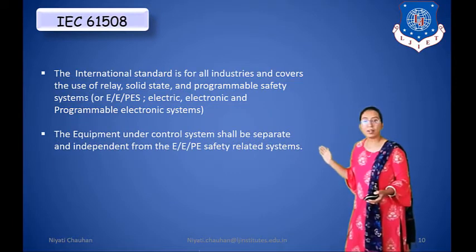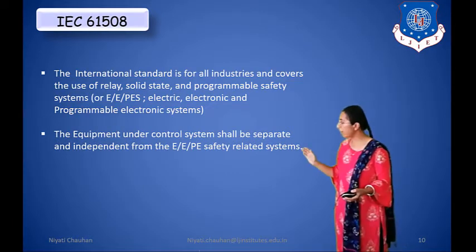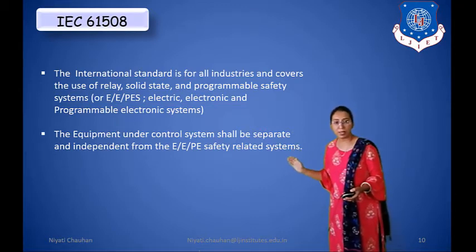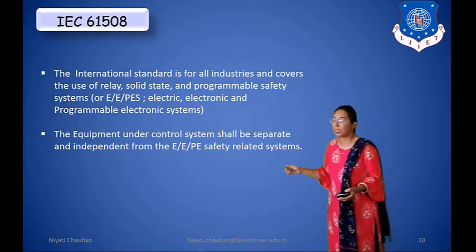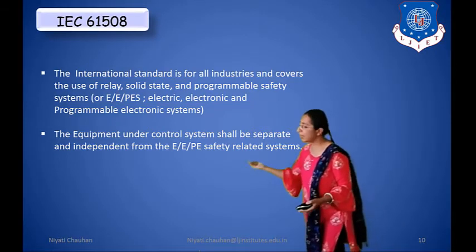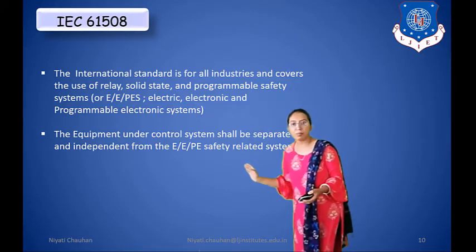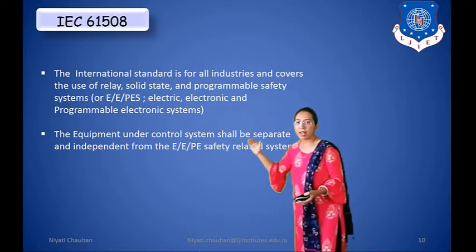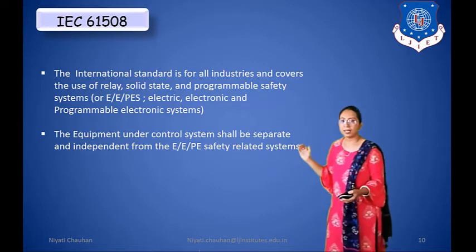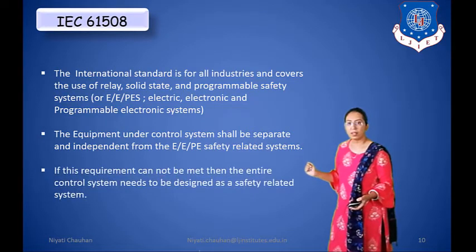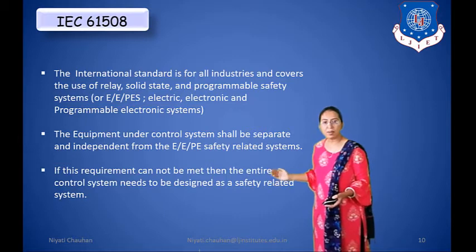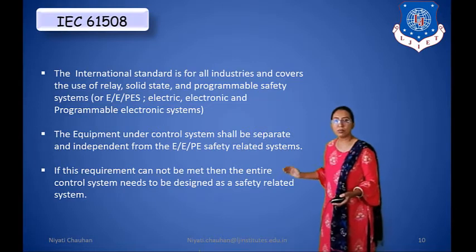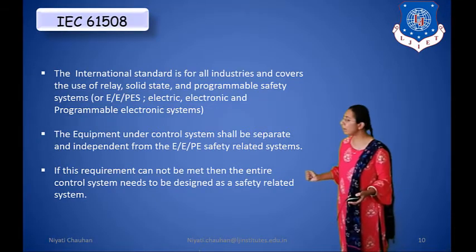The equipment under control system shall be separate and independent from the E/E/PE safety related system. The first E means electrical, the second E is for electronics, and PE means programmable electronic system. If this requirement cannot be met, then the entire control system needs to be designed as a safety related system.